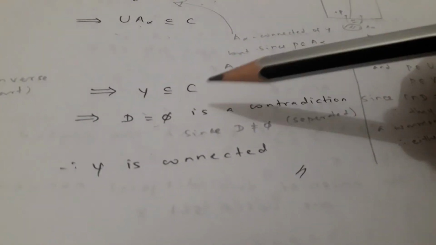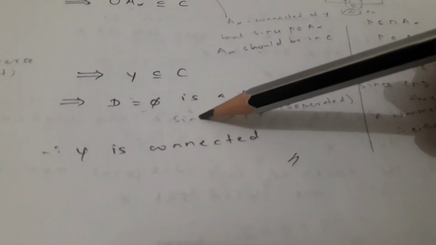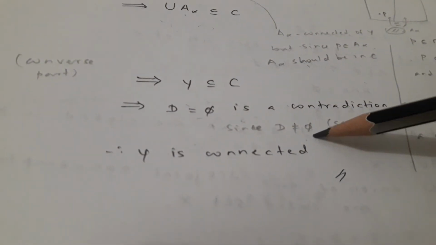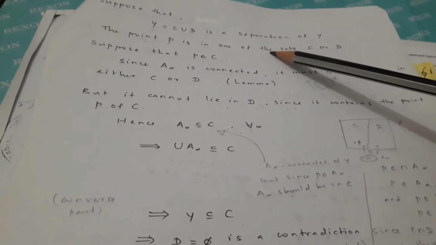But this is a contradiction. Why? D is non-empty because C and D are separated sets, so it should be non-empty. But we are getting D as an empty set. Therefore it is a contradiction. Therefore our assumption is wrong that Y is disconnected. Therefore Y is connected.